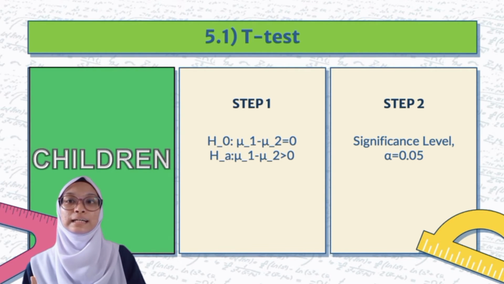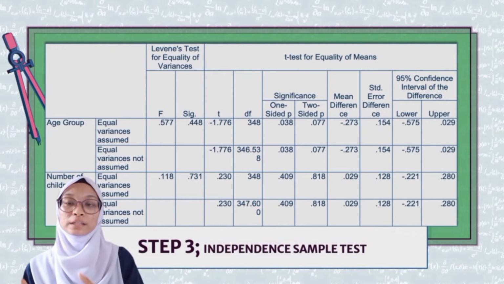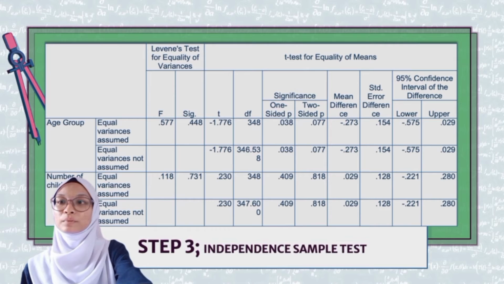And then for the second variable, we also use the same hypothesis and the same significance level. Okay, so this is now the table. Let's focus on the second row, and for the t-value we got 0.230.